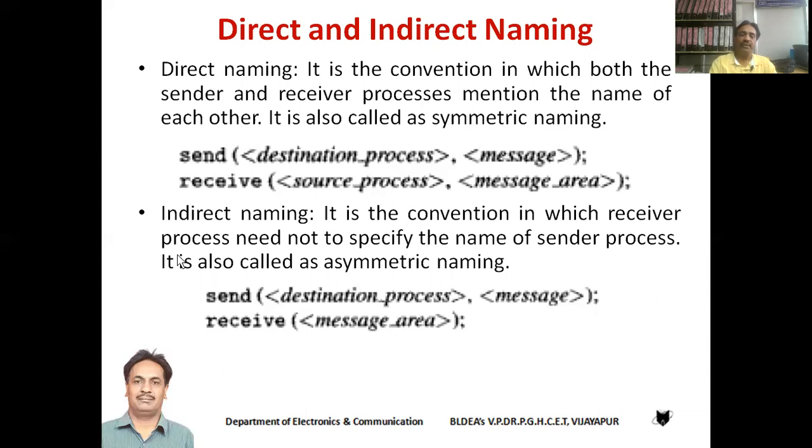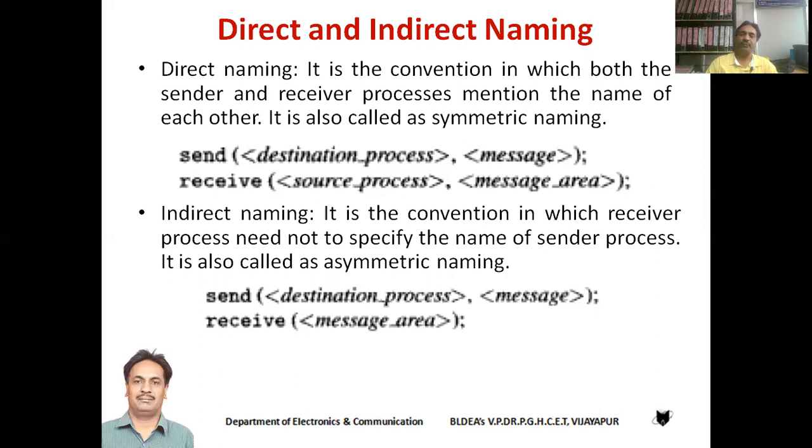So in this case, the send instruction will have the same syntax as that of direct naming, but the receive will change. In the receive instruction, we simply specify the message area. We won't specify the name of the source process in the receive instruction.